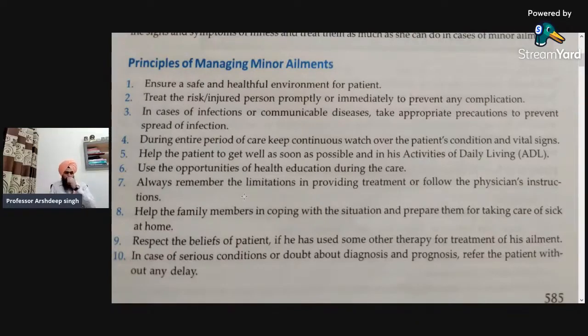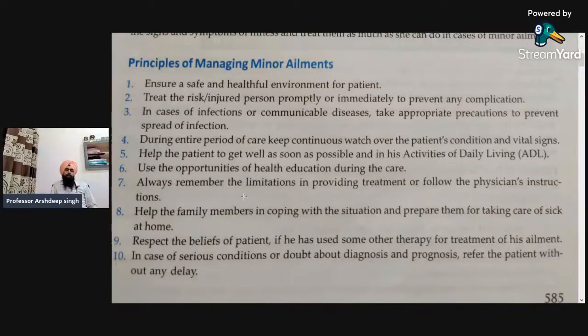Third point is, in case of infections or communicable diseases, take appropriate precautions to prevent spread of infection. It is obvious that when the specific minor ailment is related with the transmission of a communicable infection or disease, then precautions should be taken immediately.